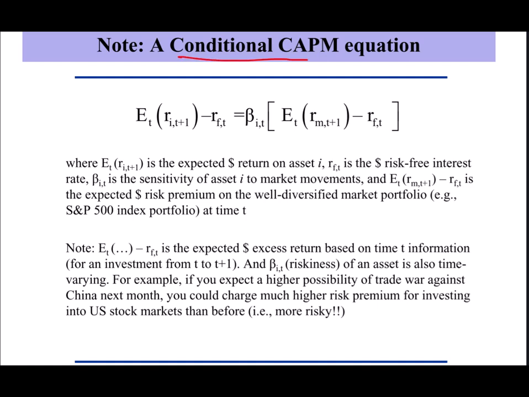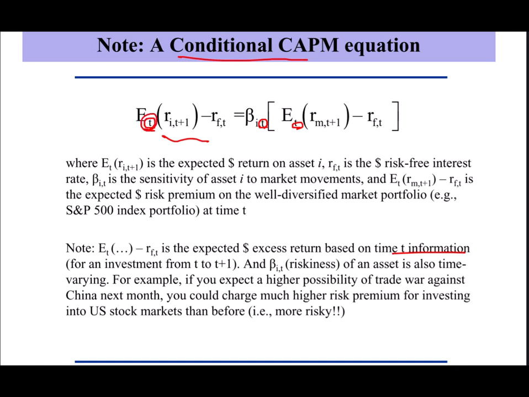Now I want to make a note on a conditional CAPM equations. So we have CAPM equations with the conditional expectations. So what is the meaning of conditional expectations? When you forecast about the future, you use all the information available today. So when you invest into certain risky asset from t to t+1, you expect to earn this excess return, and everything will be a function of the information available to you today.